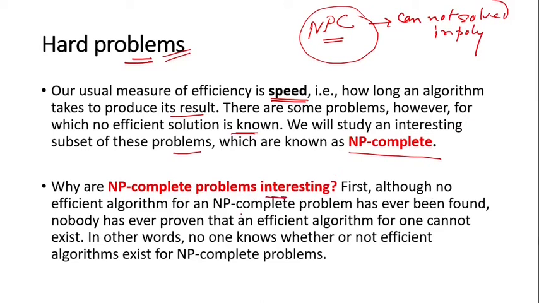First, although no efficient algorithm is available, that is the first thing. And the second thing is that no one knows whether in future people will be able to solve those problems. What is an example of those kinds of problems?